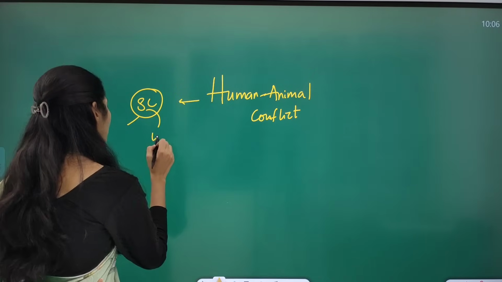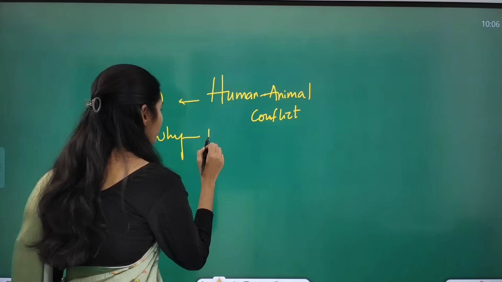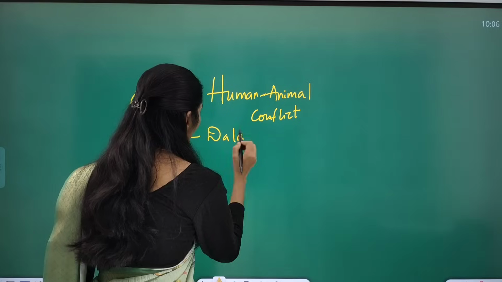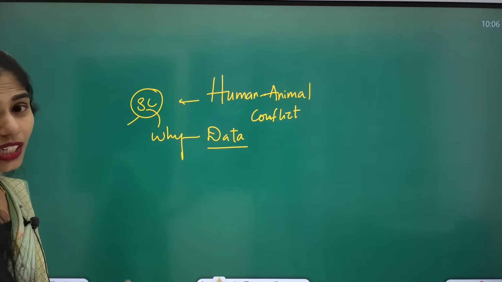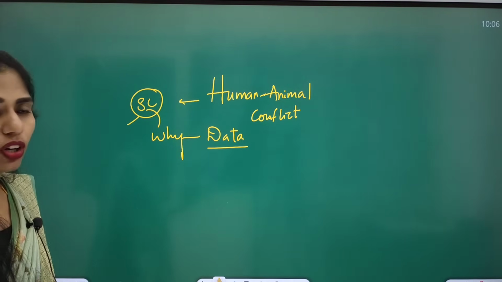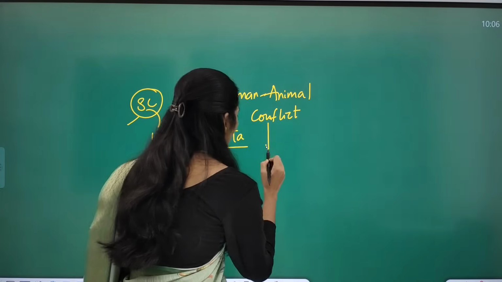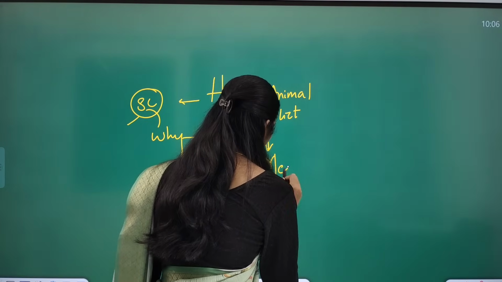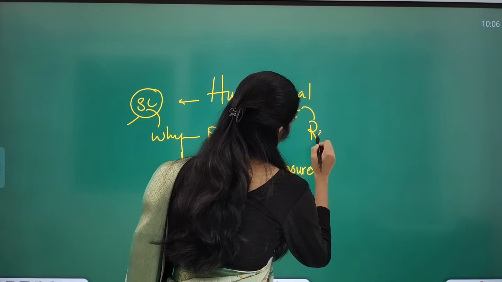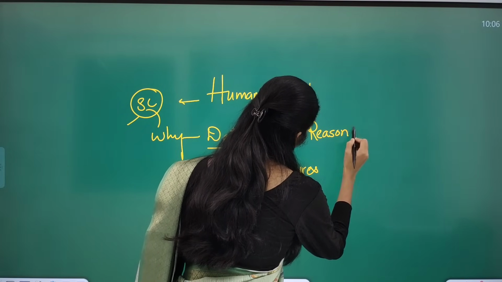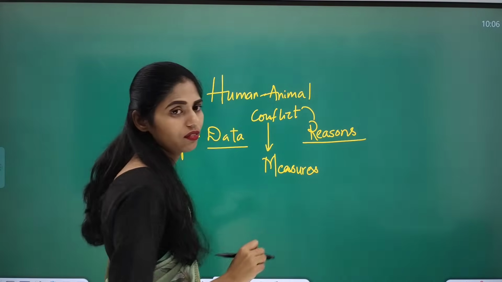And you have to see why. You have to see the data regarding human-animal conflict that led to killings of animals, and you can take examples of animals and the data on those animals. Then you have to see what measures can be taken. Before measures, you have to see what the reasons are for this increase in human-animal conflict.